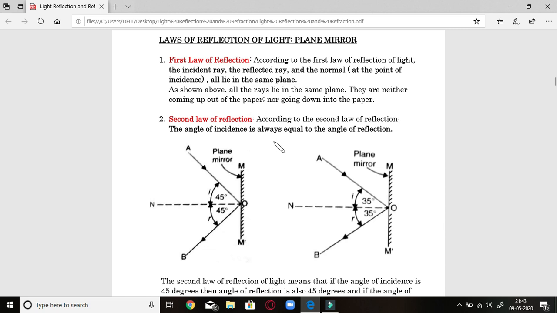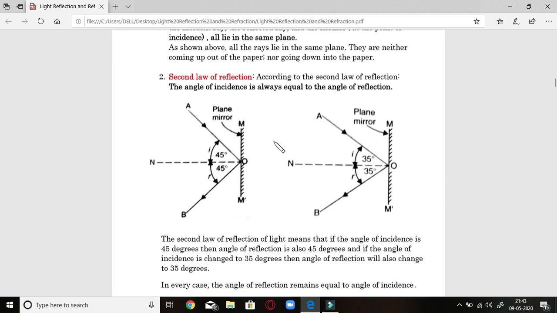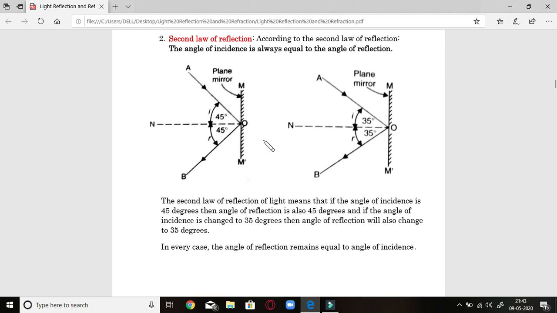According to this reflection law, angle of incidence is always equal to the angle of reflection. So whatsoever be the angle of incidence will be the angle of reflection. If you select angle of incidence as 45 degree, angle of reflection will also be 45 degree. And if you reduce this angle of incidence to 35 degree, automatically this angle R will be reduced to 35 degree.